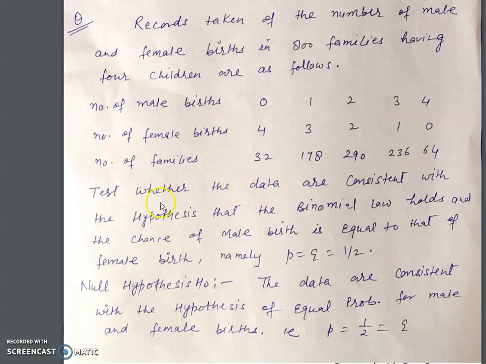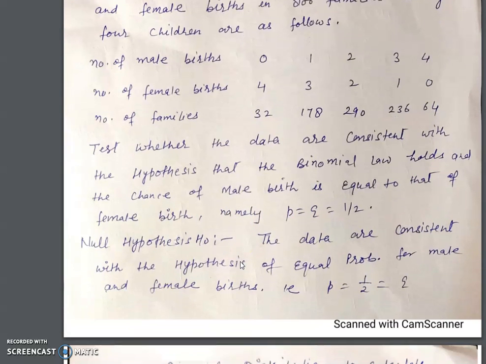What we have to do here: test whether the data are consistent with the hypothesis that the binomial law holds and the chance of male births is equal to that of female births. Here it is given that they are equal, that's why the value of P equal to Q equal to 1 by 2.